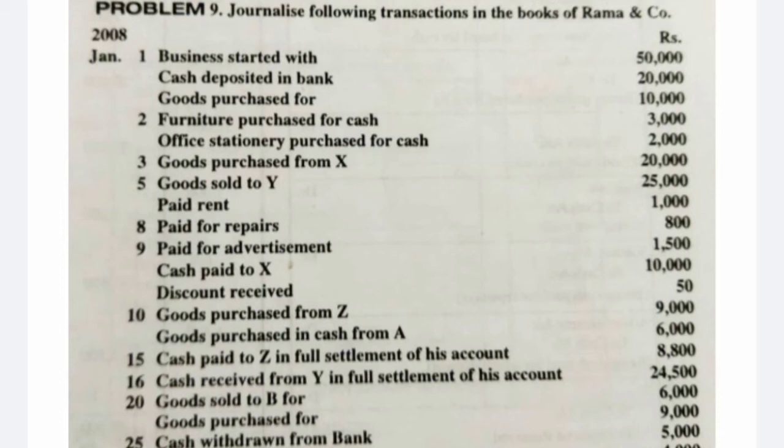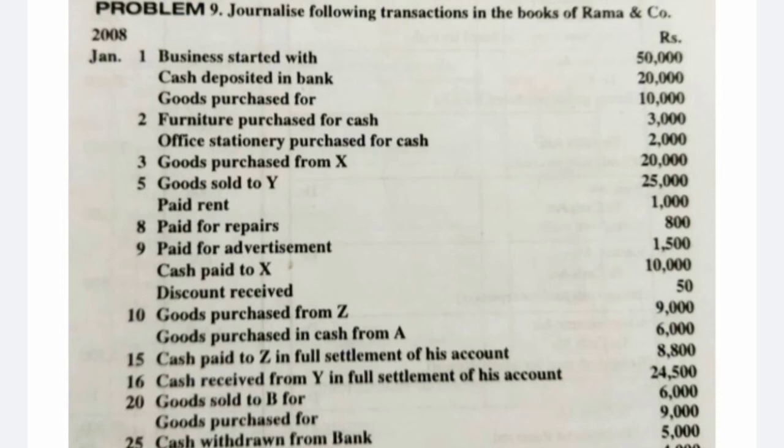Goods sold to Y, it is a credit sale, Mr. Y. So Mr. Y account debit 25,000 to sales. Stock is going out in the form of sales. So to sales account, that is 25,000.